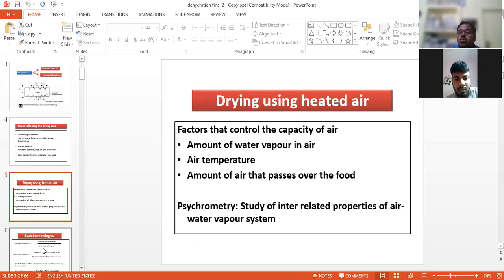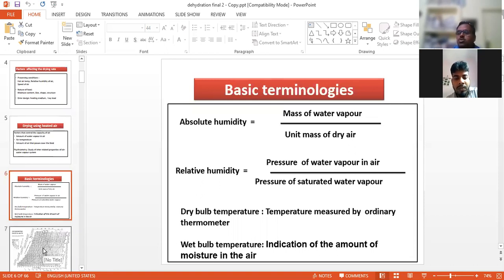Simply, psychrometry is the study of the interrelated properties of the air-water vapor system, which is used for deciding the temperature, vacuum and other factors for better drying of the product without loss of any nutrients.